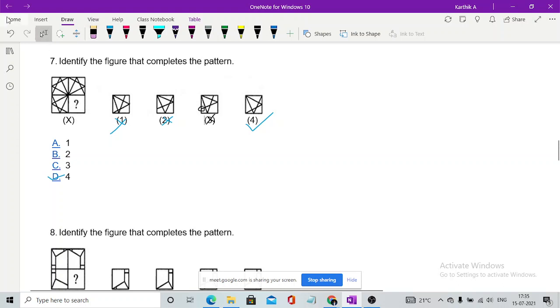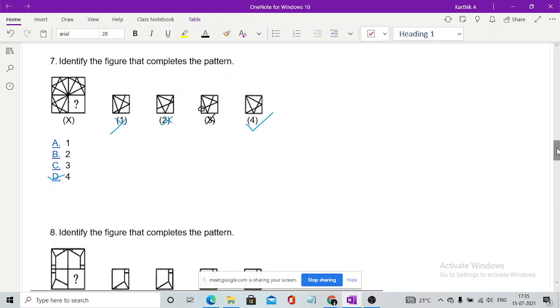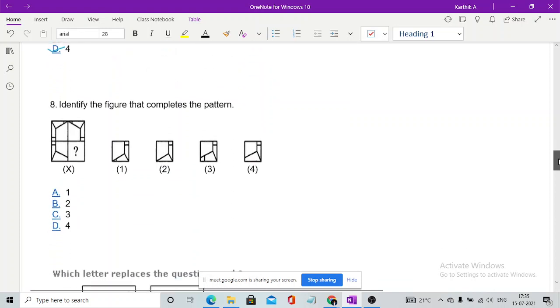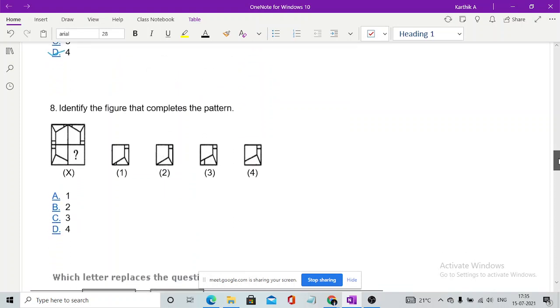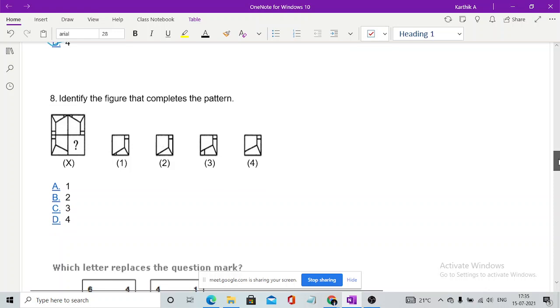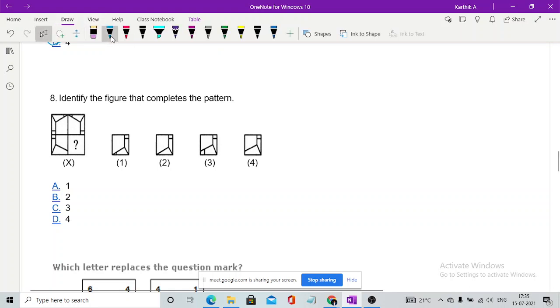Next, we'll move to the next one, which is quite similar to the previous. Guys, do solve this as quickly as possible. Option 4. Option D, option 4. Option 2. We have option 4. Any other answers?